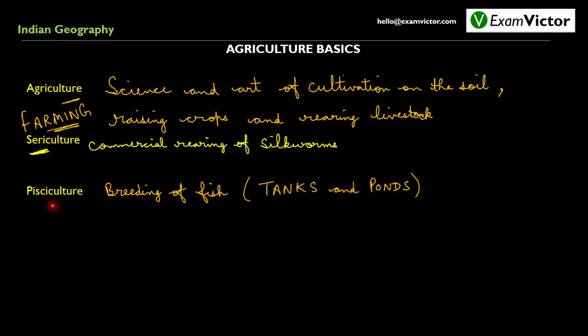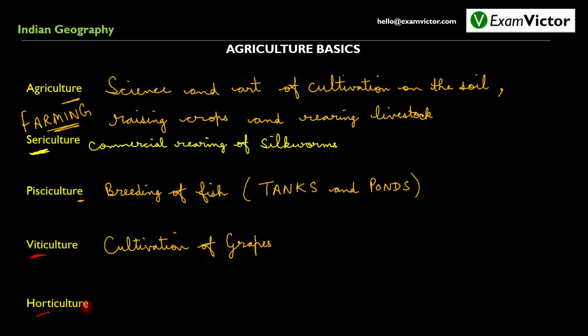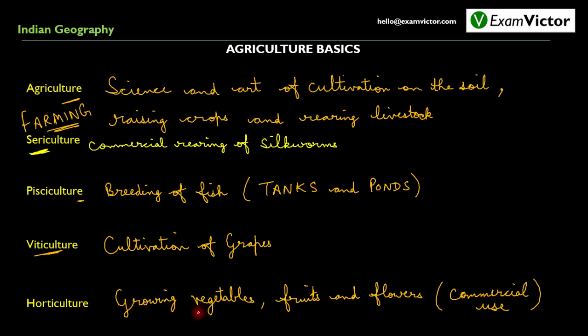After sericulture, we have pisciculture, which means breeding of fish in tanks and ponds which have been constructed especially for this purpose. Now questions have been framed in our exam on the basis of viticulture as well, which refers to cultivation of grapes. And at last we have horticulture, which refers to growing of vegetables, fruits and flowers for commercial use. This means that the flowers that we grow in our garden do not fall under the category of horticulture because they are not for commercial use.